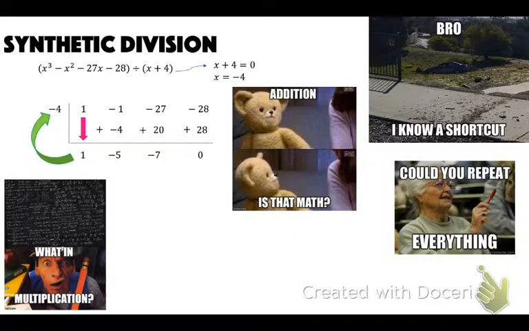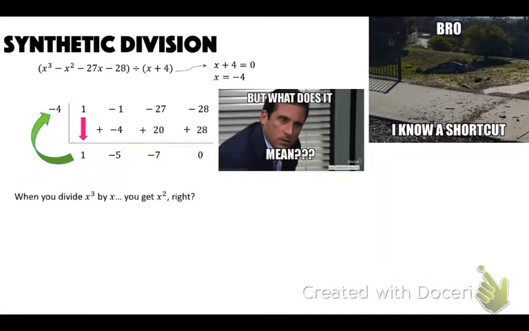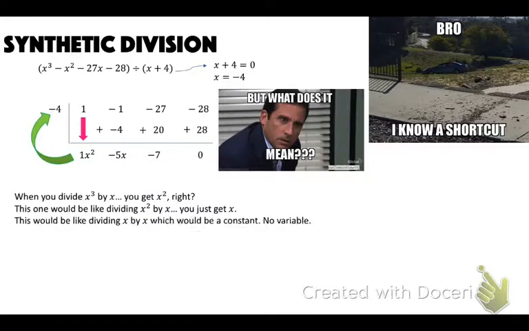Okay, and then so what do those numbers mean? Well, when we divide x cubed by x, I get an x squared, right? So that's going to be what that first term is. If I divide x squared by x, I just get an x. So that's that second term. If I divide x by x, I get a constant, which would be no variable. And the last number would be the remainder. So this first one is always just 1 less than whatever that exponent was. And then it just counts down. Okay, so then our answer here would just be x squared minus 5x minus 7.